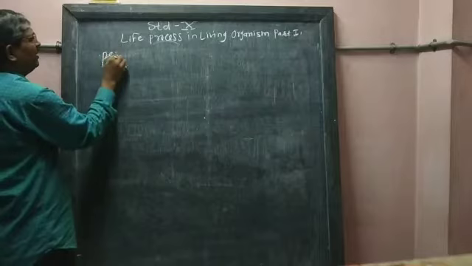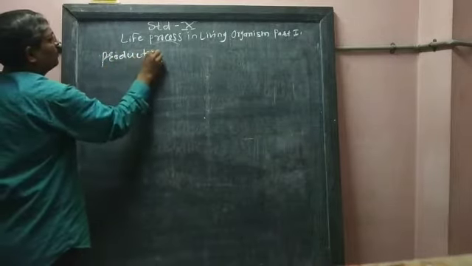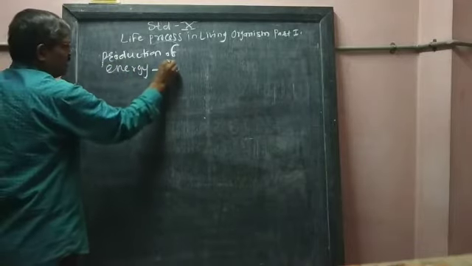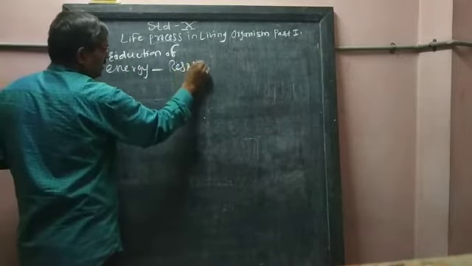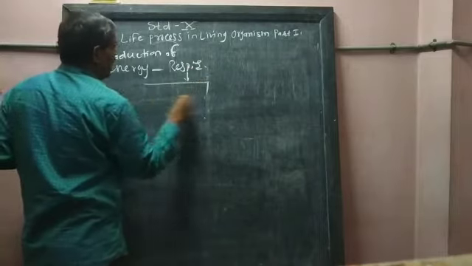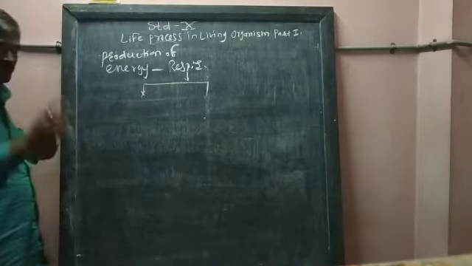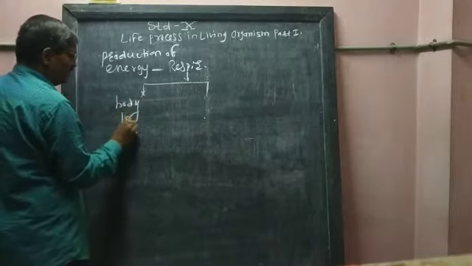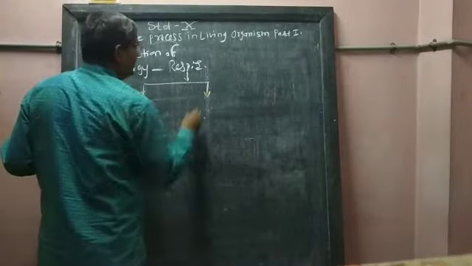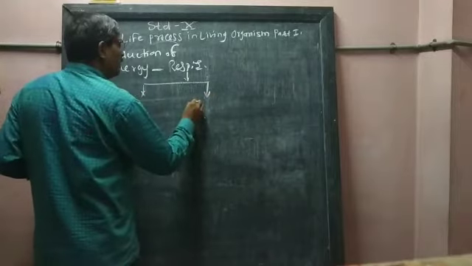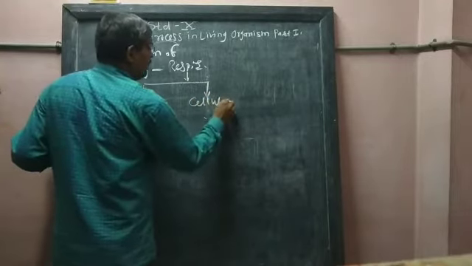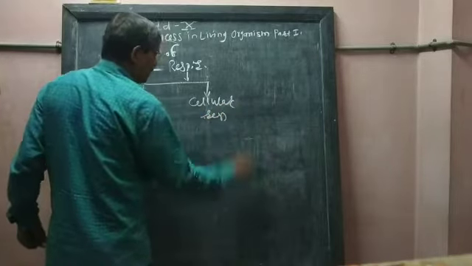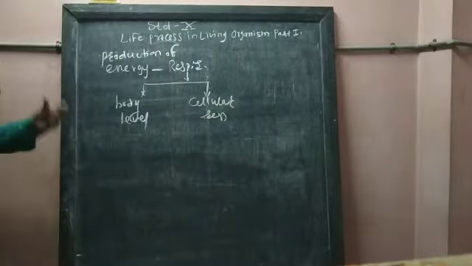Here I am writing production of energy, that is respiration. It takes place at two levels. The first level is called body level, and the second one is called cellular, at cell level, which means cellular respiration. Okay.